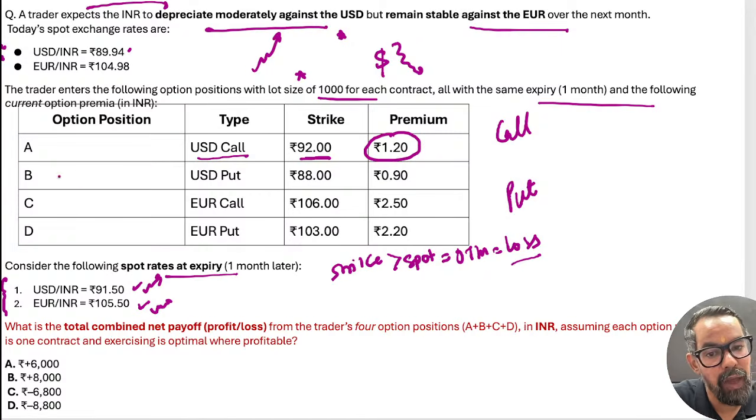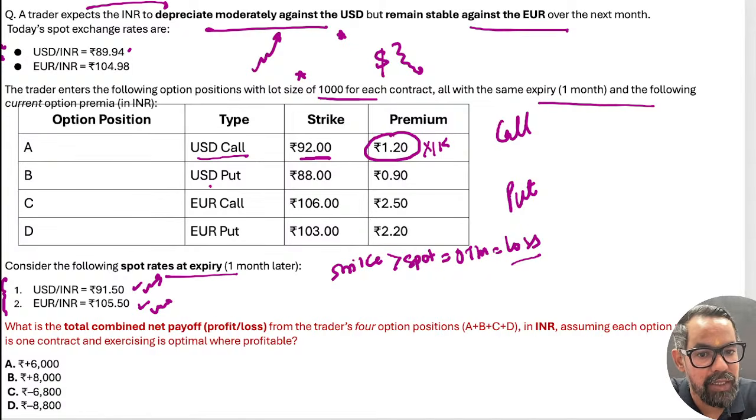So this can be, as we can see, these all are long positions. So the profit is limited to the premium paid. So he will be having a maximum loss of 1.20 per call into 1000, right? That is the strike price.